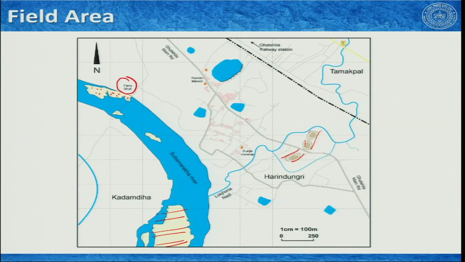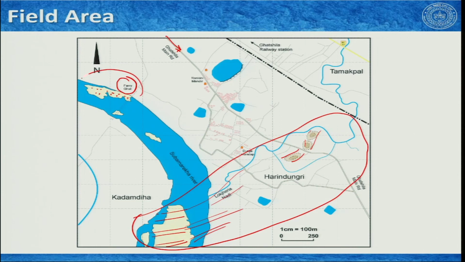If we come to the topo map, this is the river we just talked about, known as Lokjhoriya Nadi or Lokjhoriya Nala, and this is the Ghatshila main road. The 3 quartz bands we can figure out from the Google map, they are mostly in this region. So, we will be working here and here. One of our tasks would be to map these 3 quartz bands, obtain their structural data, and plot them in the map. So, it will be a very nice lithostructural mapping.